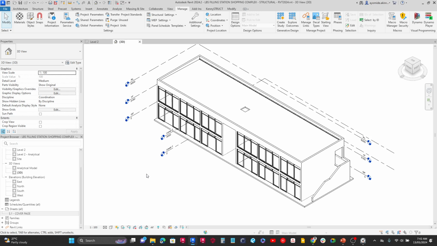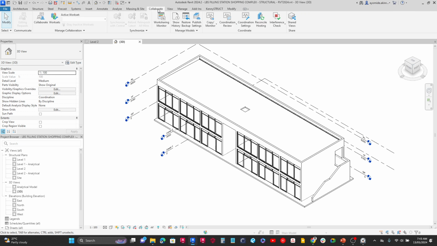Now to bring in the elevations from this project, from the architectural model, all I need to do is come here to a plan view, or rather let's do that from the 3D view. It seems that will be easier. So what I'm going to do is come here to the Collaborate tab. Under the Collaborate tab over here, we have the option to coordinate between two different projects, and we're going to use the copy monitor tool.